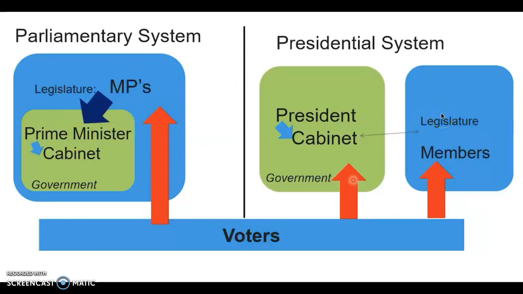Now, in a presidential system, there is separation. The president and the cabinet form what is often called the executive branch, and they comprise the government. So the president is the head of government, they appoint their cabinet and they control the bureaucracy of the country, as opposed to the legislature, which is a completely separate branch of government with their own elections. And these two branches can either work together for policy objectives, or they can be at odds if the legislature and the executive are controlled by different parties.